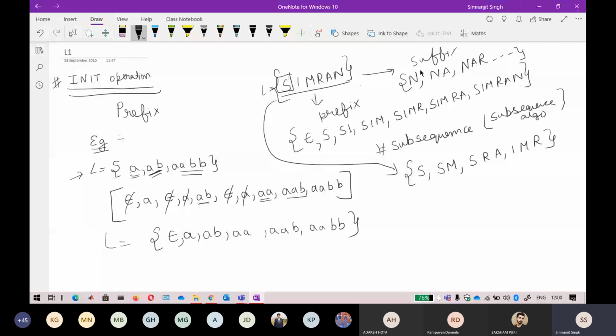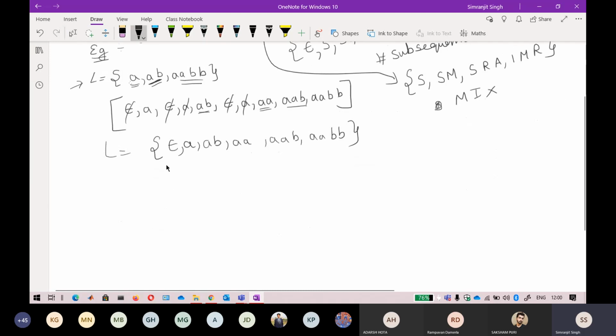Prefixes and suffixes are continuous letters, whereas in a subsequence you can skip one or more letters, but it should always be in the increasing order. So this cannot be a subsequence if I write M and after that I write I, because this is not in the increasing order. This is decreasing. So a subsequence will always be in the increasing order, but you can skip some letters. Okay, that is the example of a subsequence.